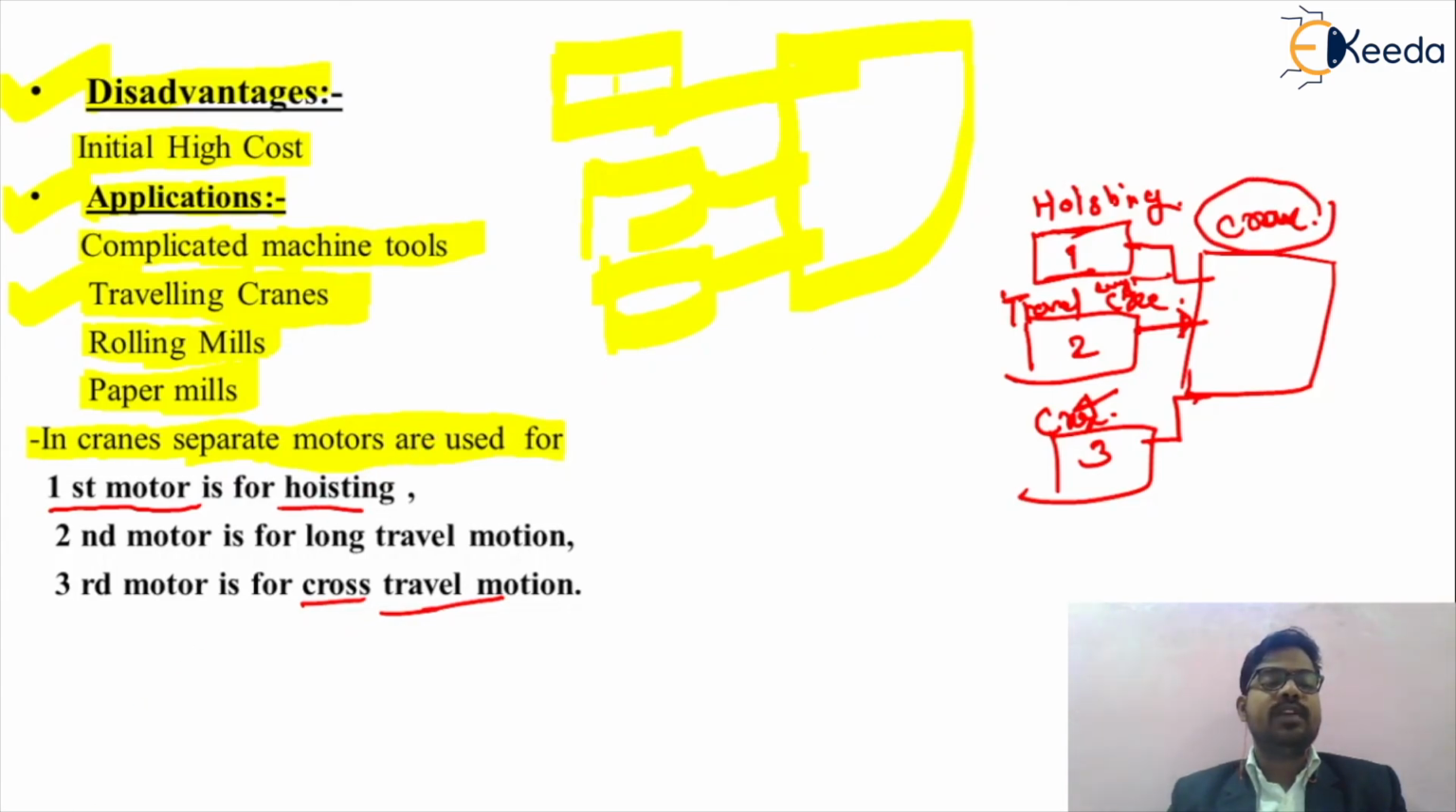So friends, in this way we have studied in detail the different classifications of electrical drive. Such classification is called individual drive, group drive and multi-motor drive.